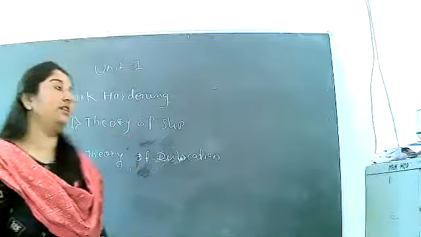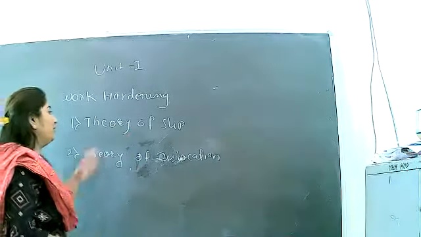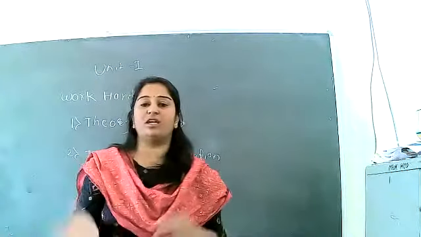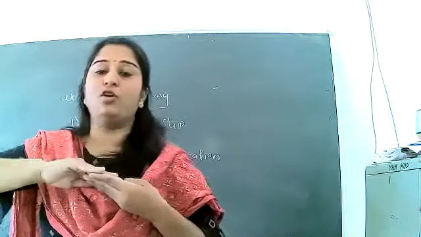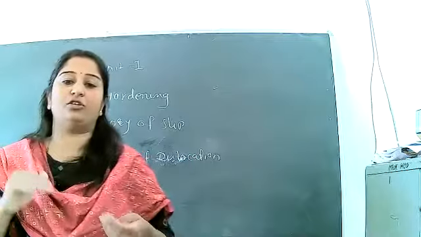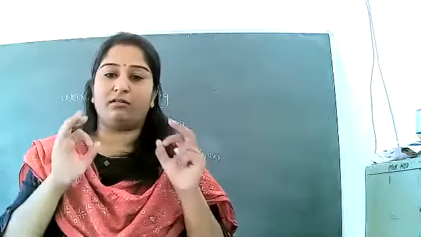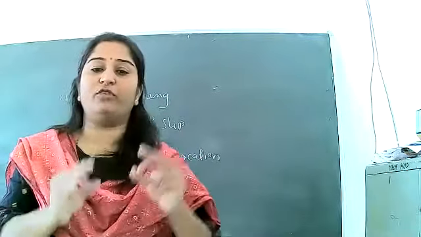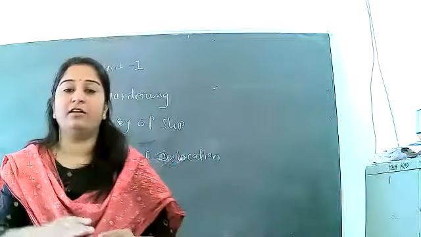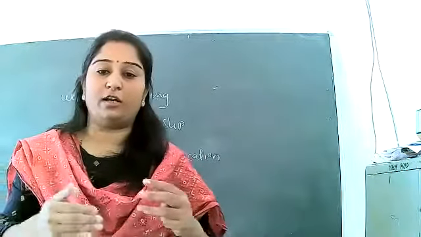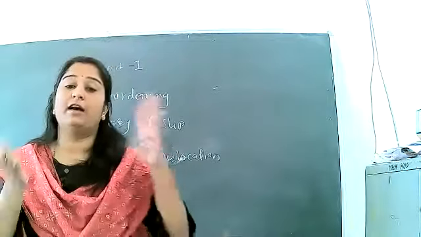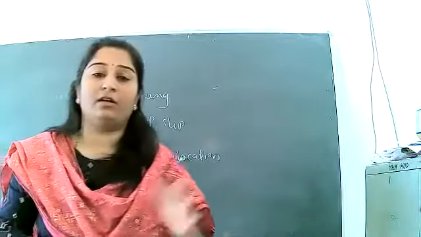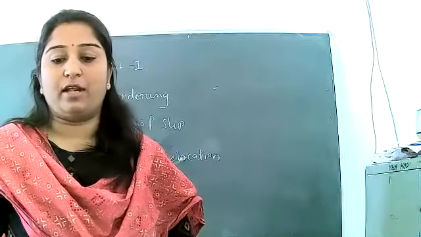The theory of slip we already studied in the previous topic, how slip occurs due to the shearing force. The two portions of a single crystal can slide on each other, and it has a plane which is called the slip plane, and the direction in which the metal is sliding or shearing under the shearing force is called the slip direction.